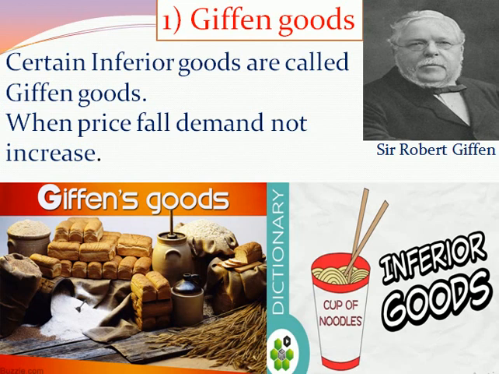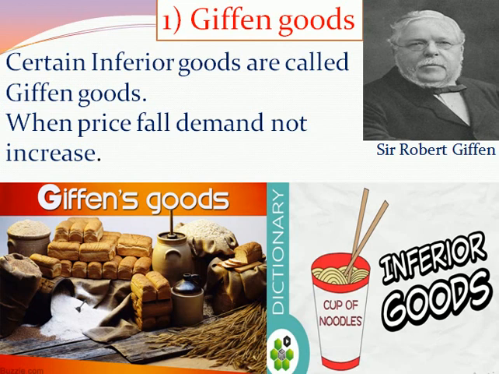He took inferior goods, that is bread, in his observation, and meat, in England, and researched on that, and he found that when the price of bread decreases in England, the people will not demand more bread.